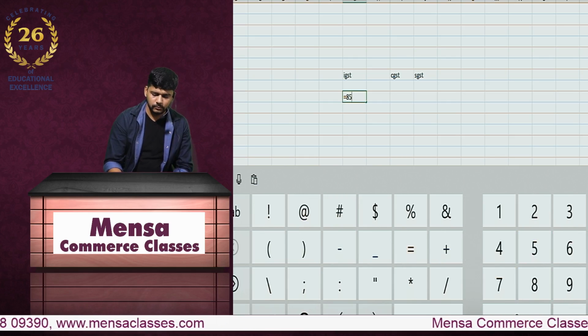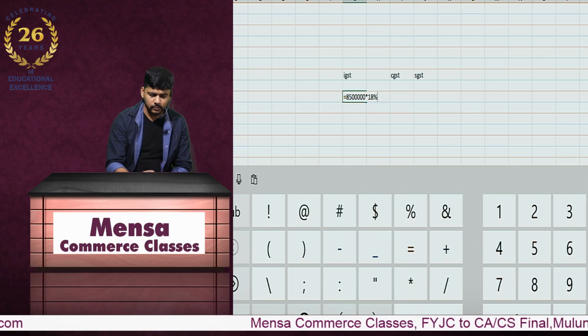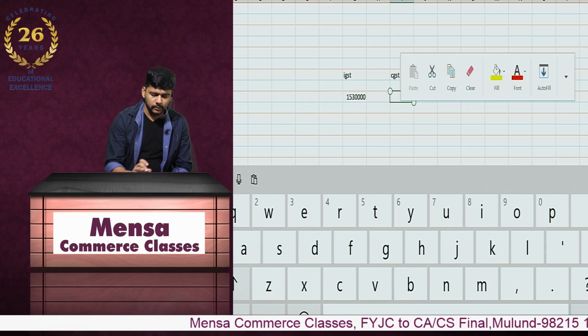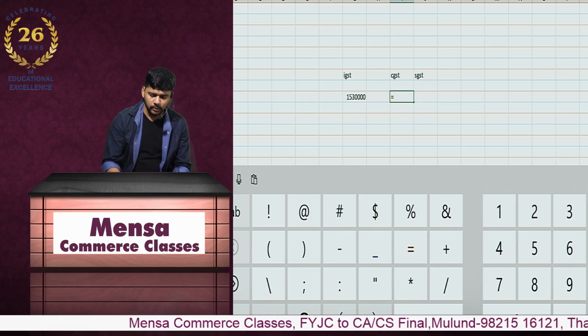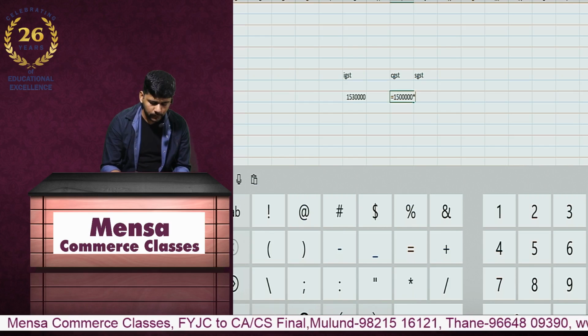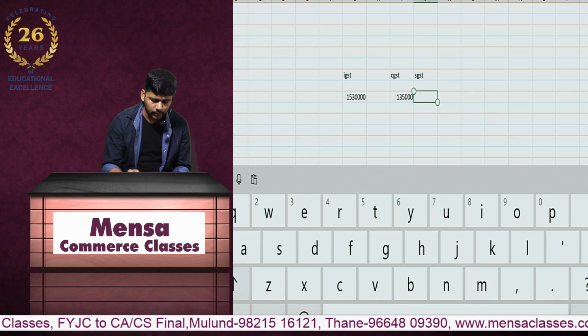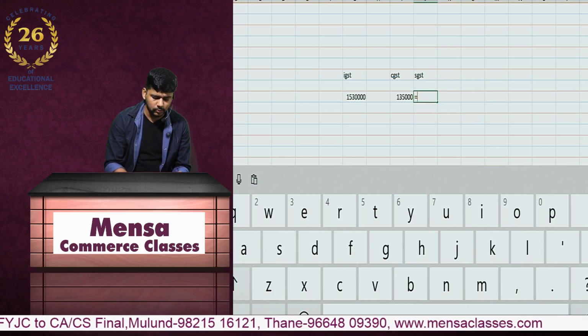85 lakhs into 18%, and my liability over here will be 15 lakhs into 9%, and over here it will be 15 lakhs into 9%.